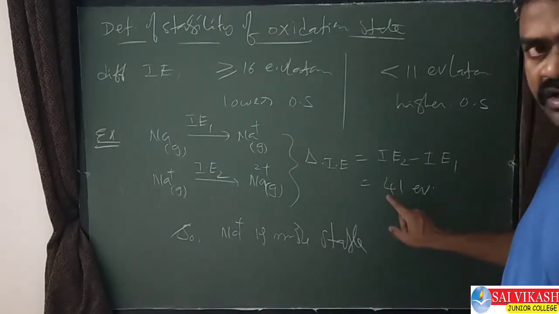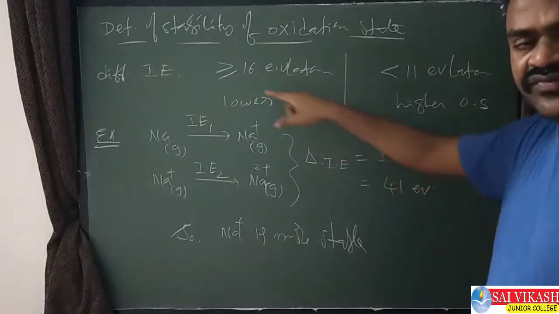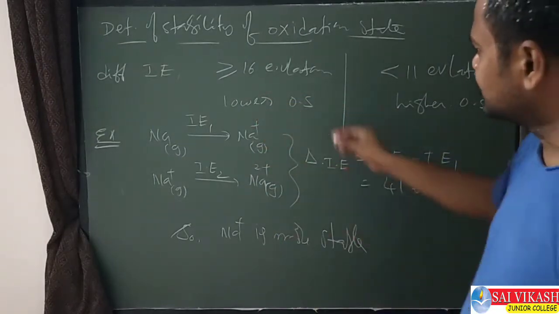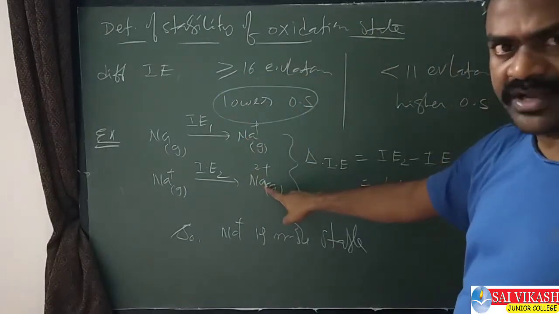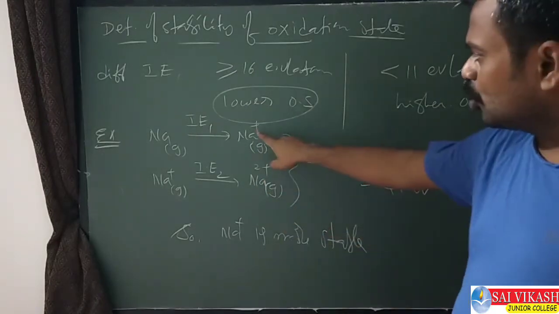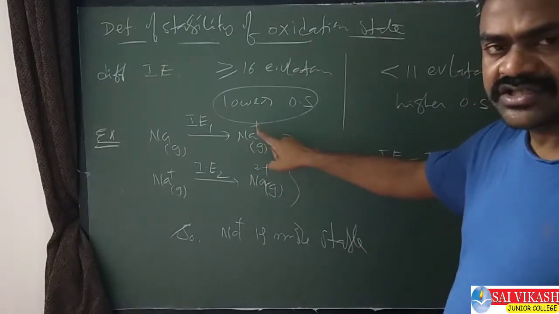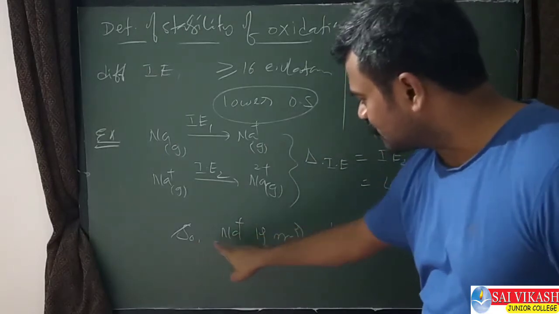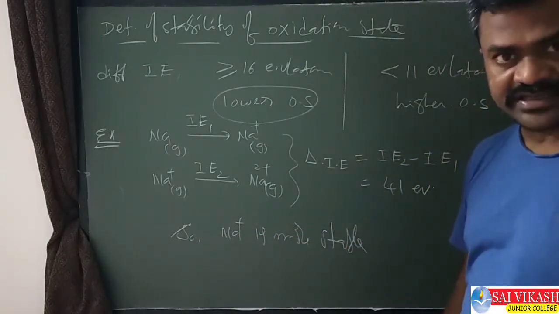41 electron volts means greater than 16. In this case, which oxidation state is more stable? The lower oxidation state. This is the condition. Out of Na+ and Na2+, which oxidation state is more stable, they will ask. Lower: +1 is lower than +2. So the lower oxidation state is more stable. That's why Na+ is the more stable one. This type of question they will ask.